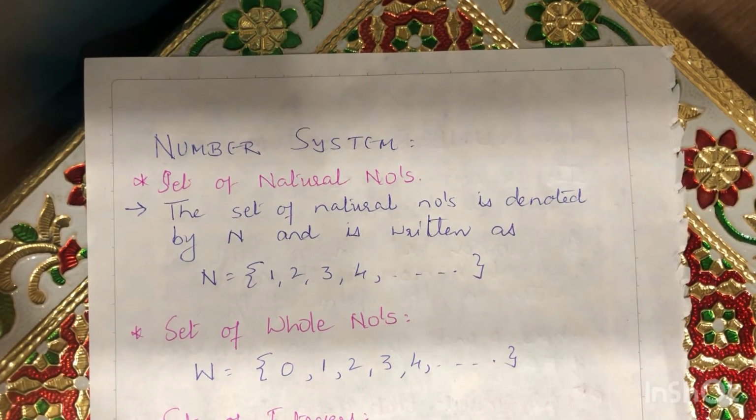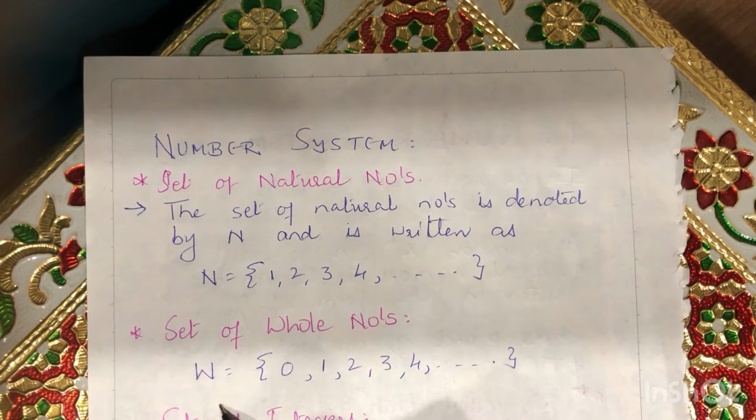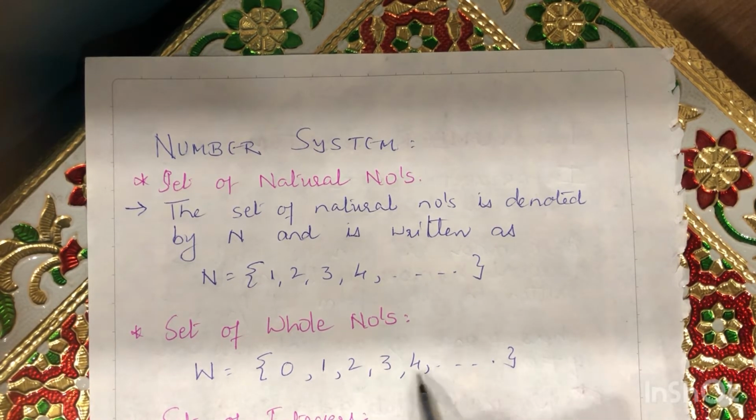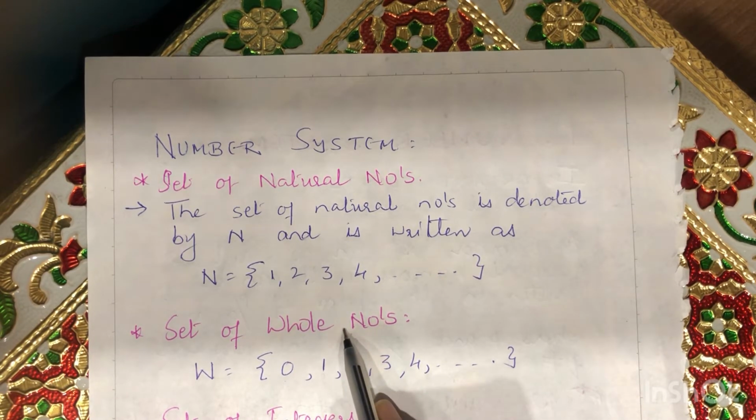0 is not a counting number. When 0 is included with the set of natural numbers, the set is called the set of whole numbers, and we denote it by the letter W, in which you can see that along with the natural numbers or counting numbers, that is starting from 1, 2, 3, 4 and so on, we have included 0. So that becomes the set of whole numbers, right?